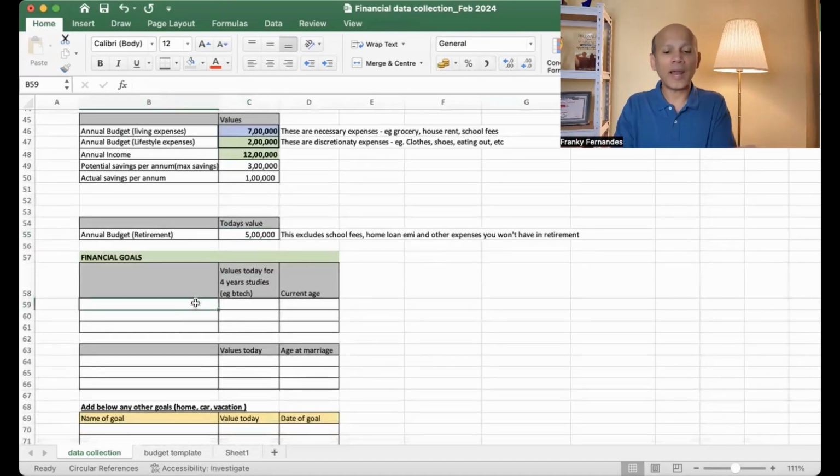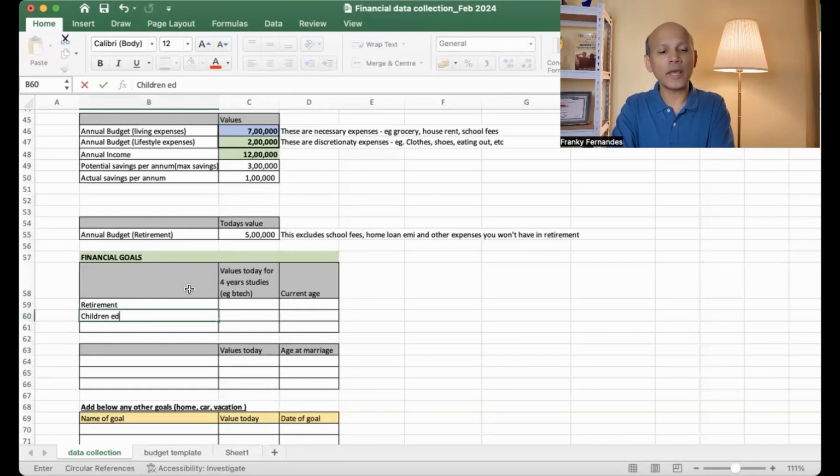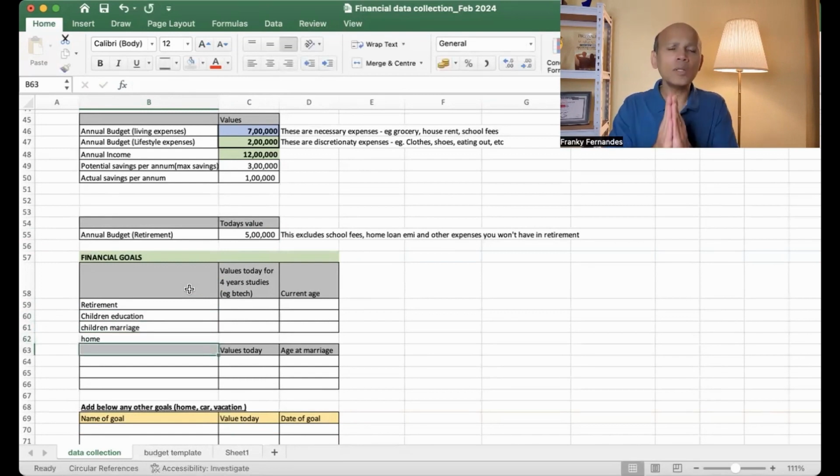Plus, you can also add the financial goals. For example, your retirement goals, children's education, children's marriage, maybe a home, or whatever. All the goals you can mention here, and what the values are today.